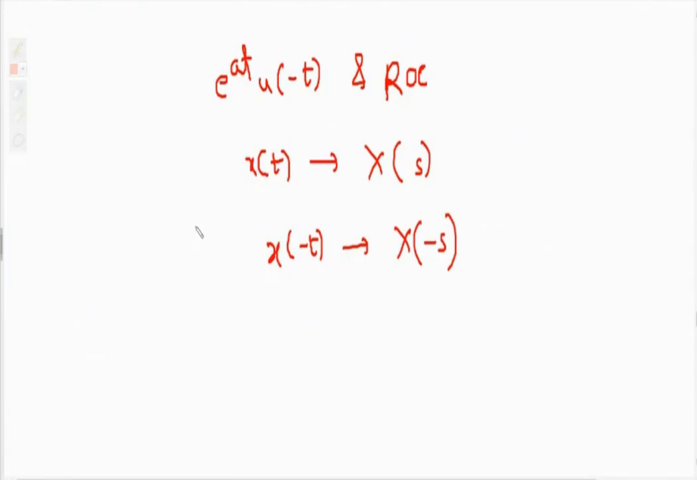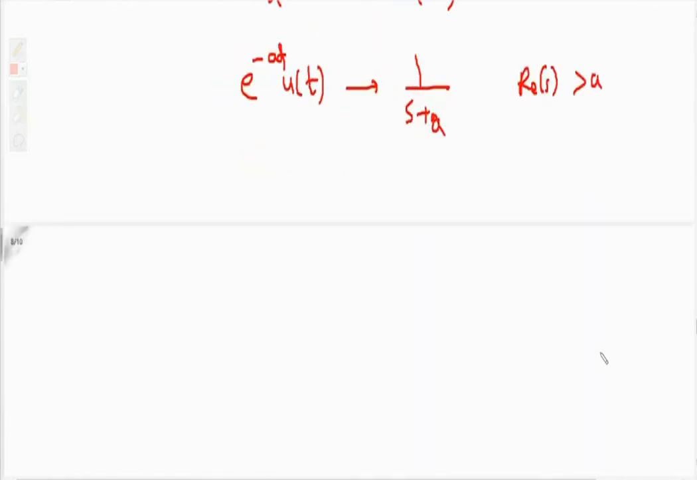So e raised to minus at u of t has Laplace transform 1 upon s plus a, with ROC real of s greater than minus a. Now from this I want to find the Laplace transform of e raised to at u of minus t. What is the change between these two equations? Find out the difference.